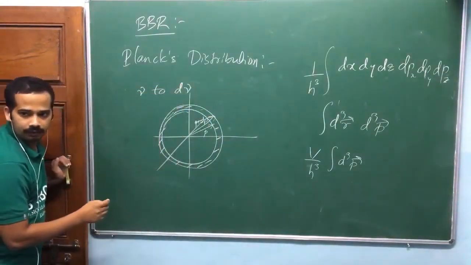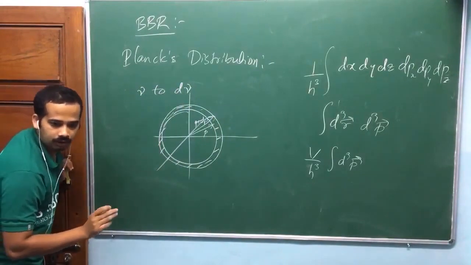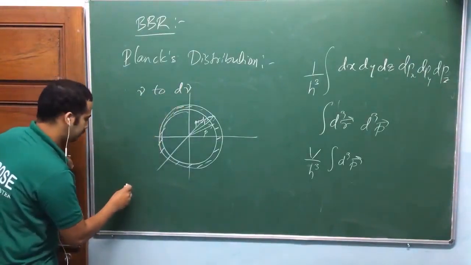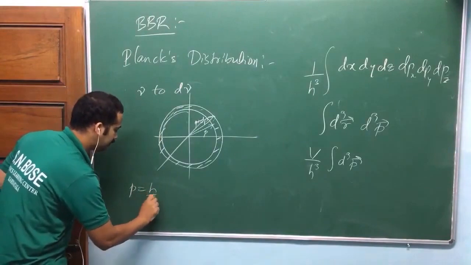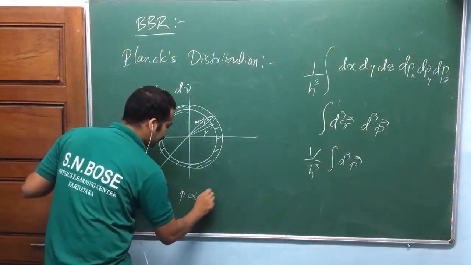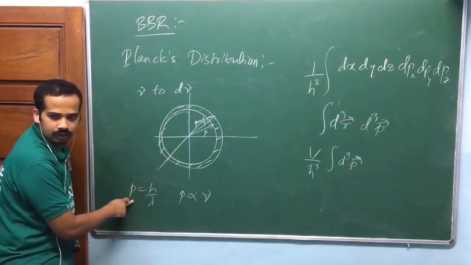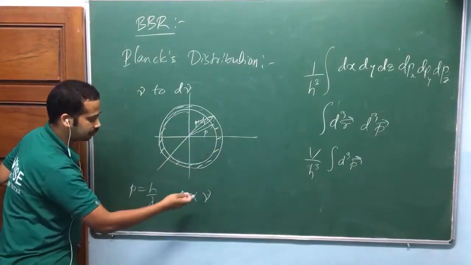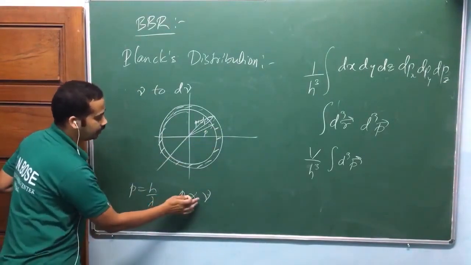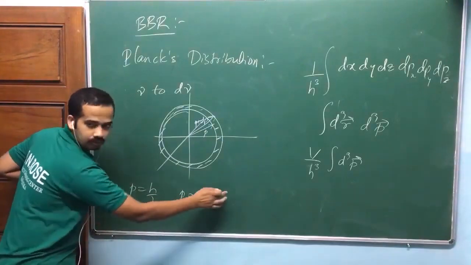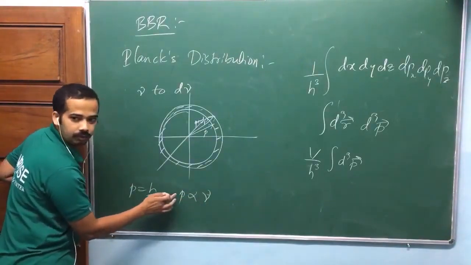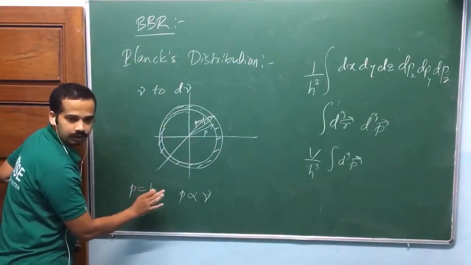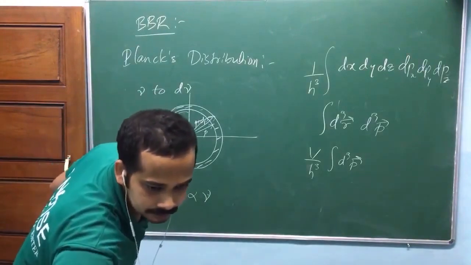Now look at here. P is equal to h by lambda. P is proportional to nu. Can I write like this? In case of photon also, you can write P equal to h by lambda. Photon momentum is proportional to nu, that I have written as h nu by c. So if you need the number of states for nu to nu plus d nu, that corresponds to the number of states for p to p plus dp. I'll give a brief idea, not complete idea. Is that okay?